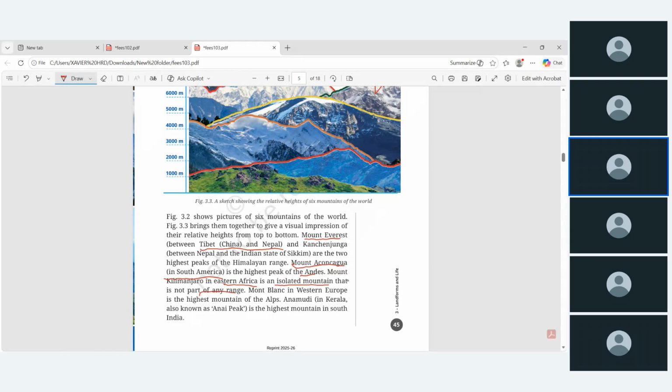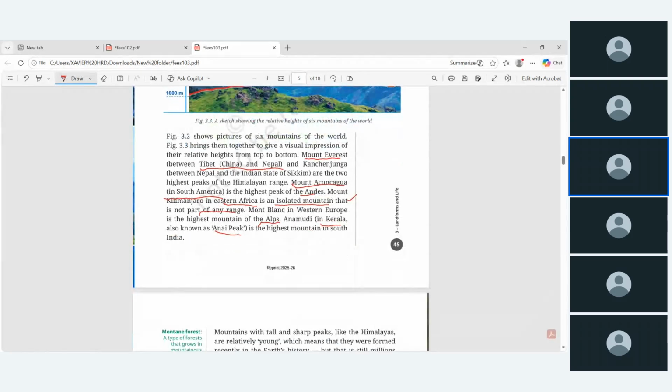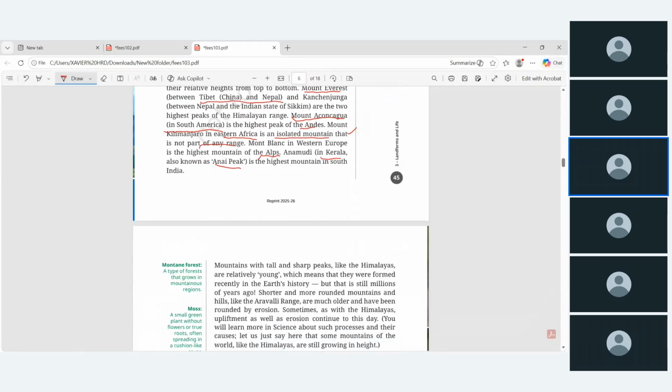So another important point about Kilimanjaro. Then Mont Blanc in Western Europe, the highest mountain of the Alps. Our Anaimudi is in Kerala. Anai Peak, the highest mountain in South India. So these are the factual points, you take them separately.